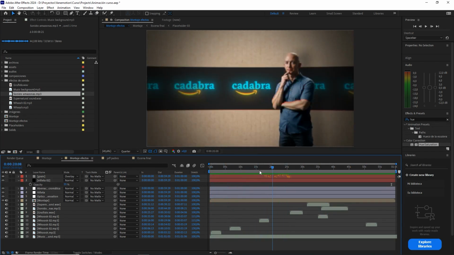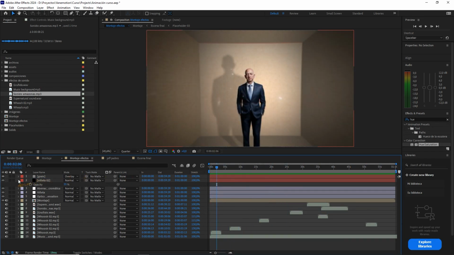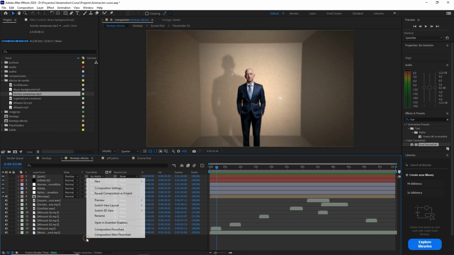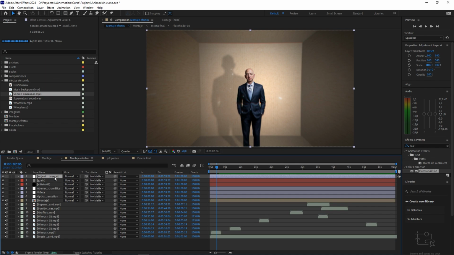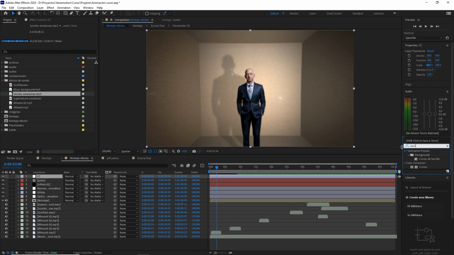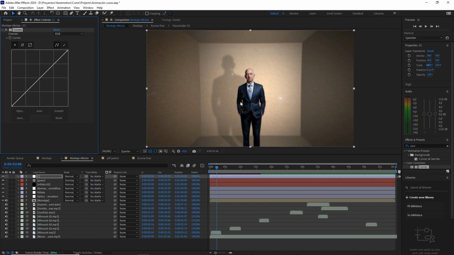Well, I think it's still working pretty well. We can add an adjustment layer to this composition, and this will be called color correction. And we're going to put some curves on it. We are going to do a minimal color correction so that it looks a little more like a cinematic look.